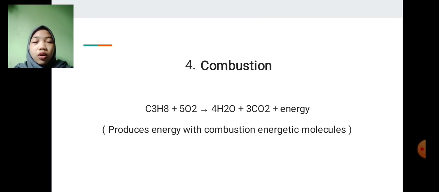Number 4, combustion. Combustion produces energy by burning energetic molecules. Combustion is an exothermic reaction, and in this case it does not necessarily mean fire. When it does, a flame is characteristic of the reaction, and the products of combustion are water, carbon dioxide, and energy. An example is the combustion of propane, which is found in gas grills and some fireplaces.